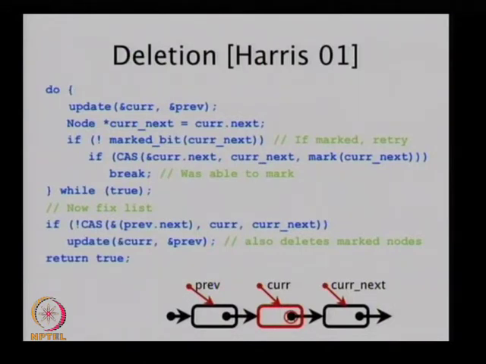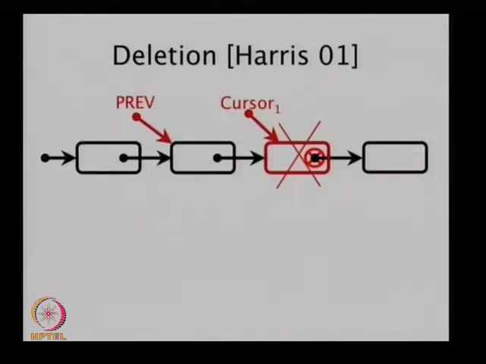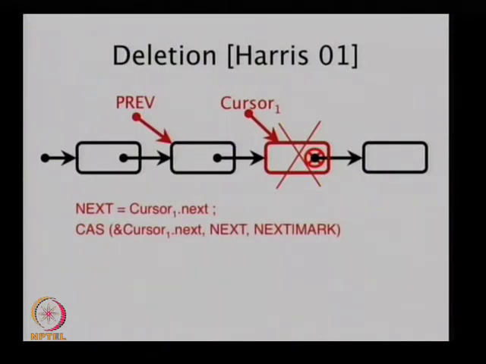What do you think? I'm just marking it, so I don't care what my next step is. Just marking it to delete. Is that enough? What if somebody else was trying to do something there? Somebody else might be trying to delete it. Yeah.